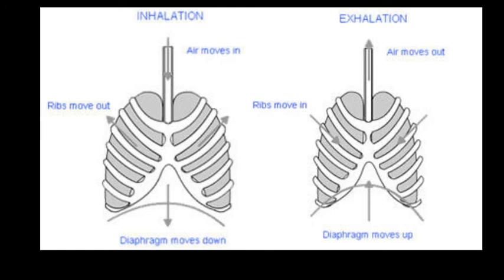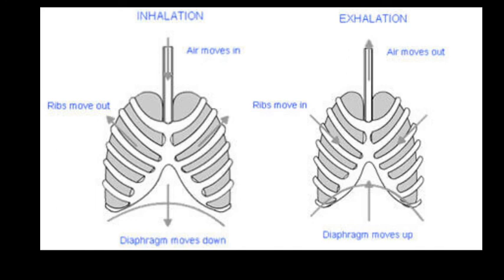The diaphragm is a membrane which separates the thoracic chamber from the abdominal cavity. When the diaphragm moves down, the lungs expand and air is inhaled. In the next slide you see that when the diaphragm moves up, the lungs contract and air is exhaled.